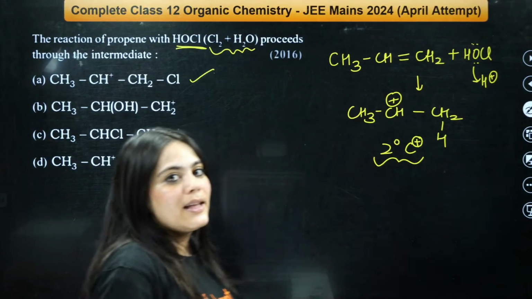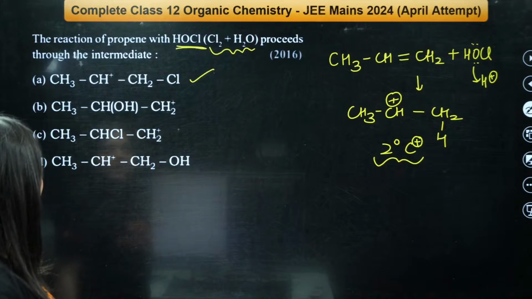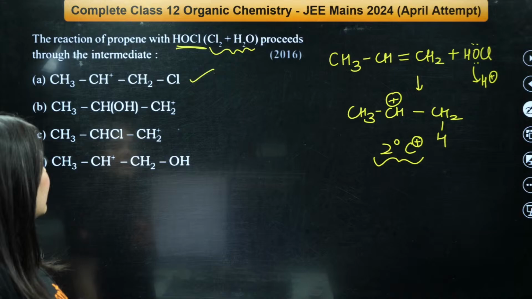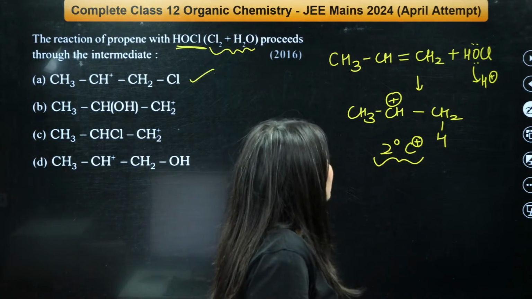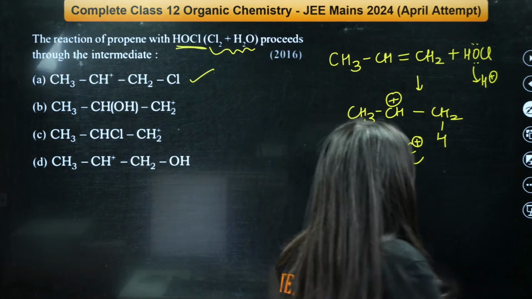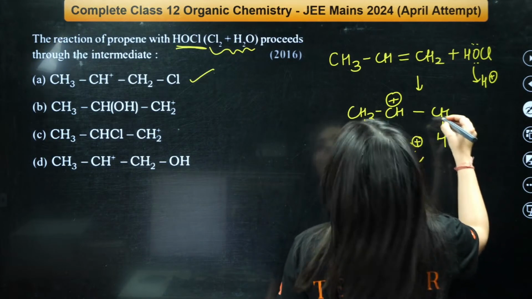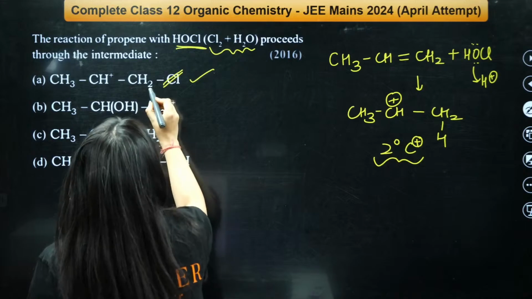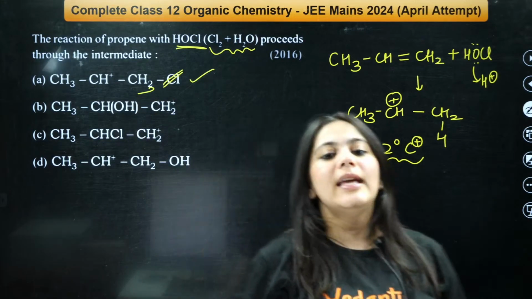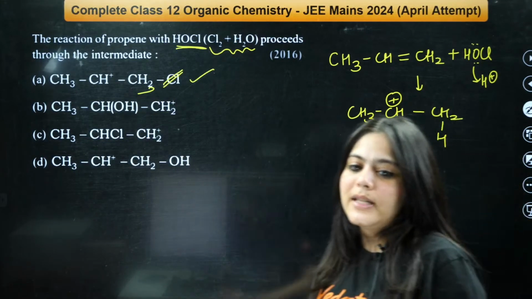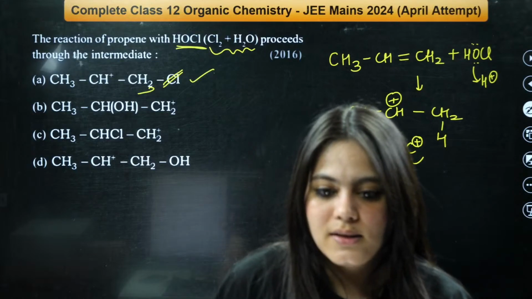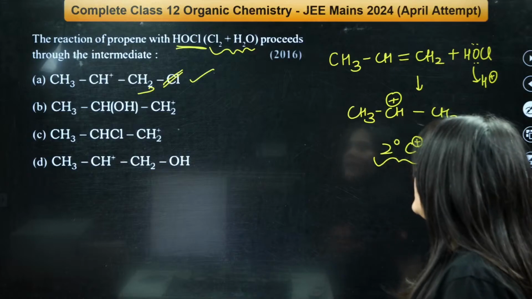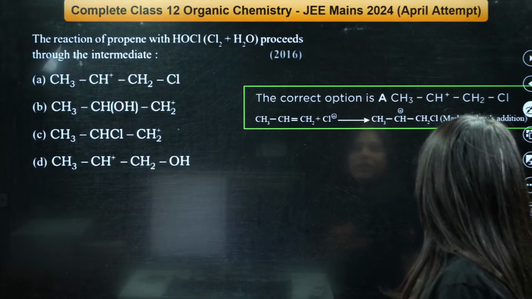Is everybody getting this? Okay? Here it will be again H. Here it will be, bacha, not Cl. It will be CH2 and CH3, right? So this is the intermediate. There is some misprinting in the question, but this is the correct answer. Okay? Chalo, let us move forward to the next question right now.